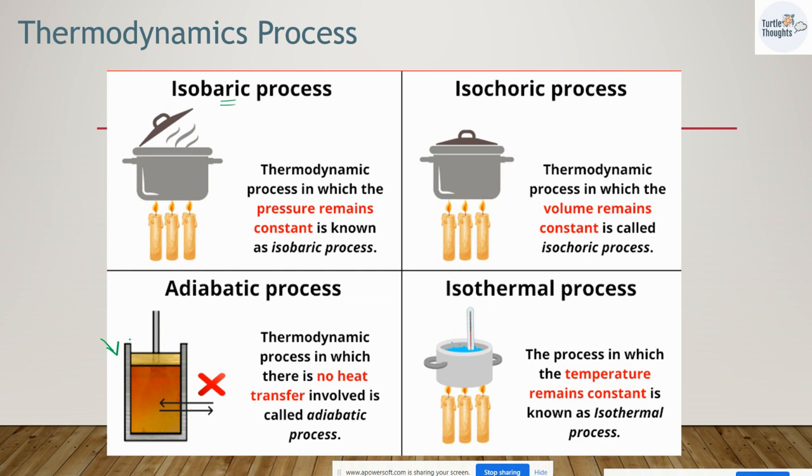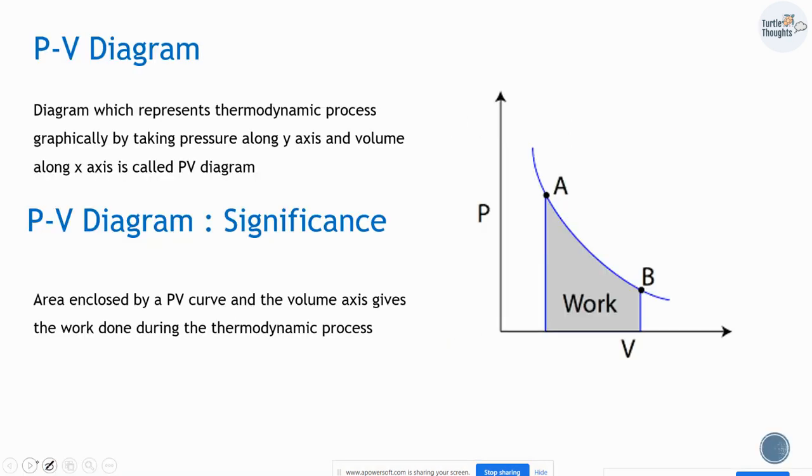Even your thermoflask is an example for an adiabatic process. It is nearly adiabatic because there is no exchange of heat there. Isothermal process: the process in which the temperature remains constant is known as an isothermal process. If you are heating anything and the temperature stays constant, that is called an isothermal process.